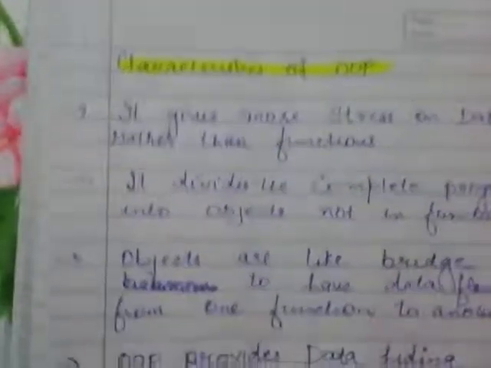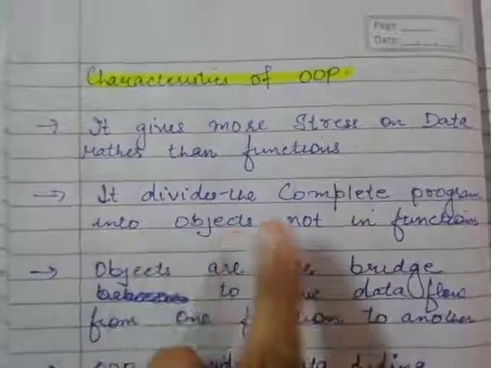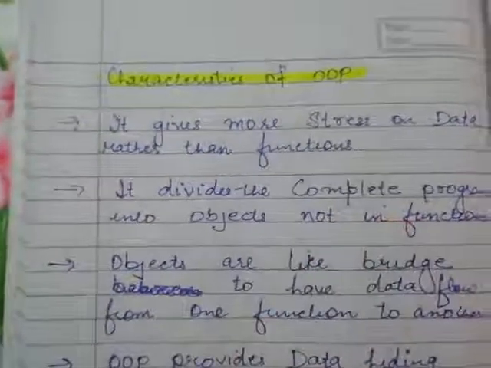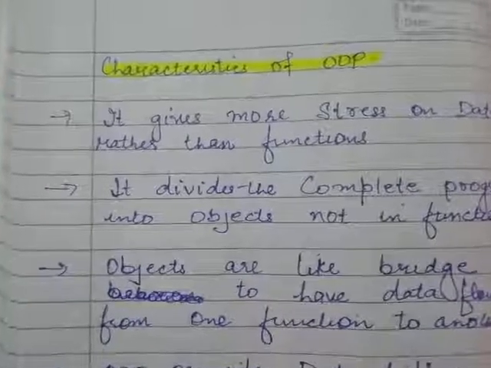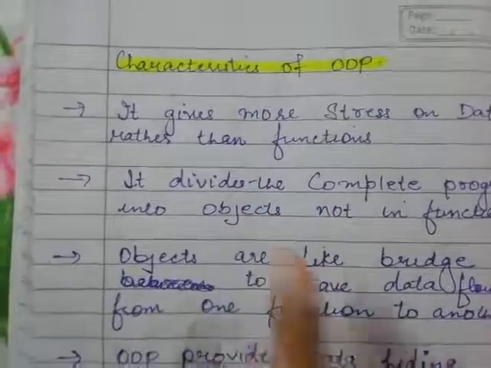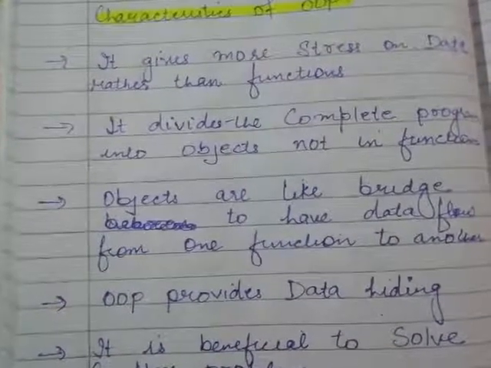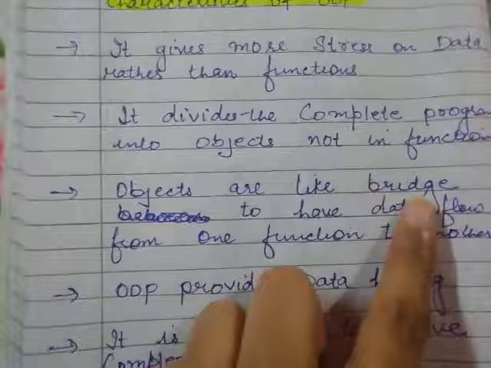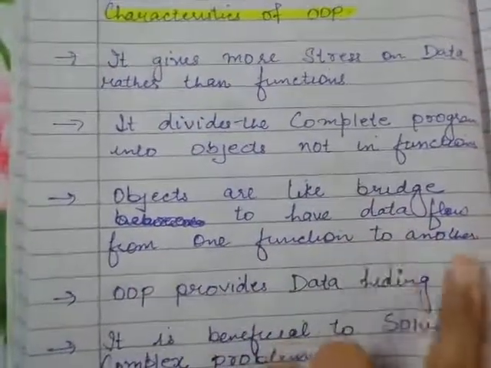Second is it divides the complex problem into objects, not into functions. In the last POP, it divides into procedures or functions, but in this we can divide the problem into objects, and objects contain two things, data and its function.